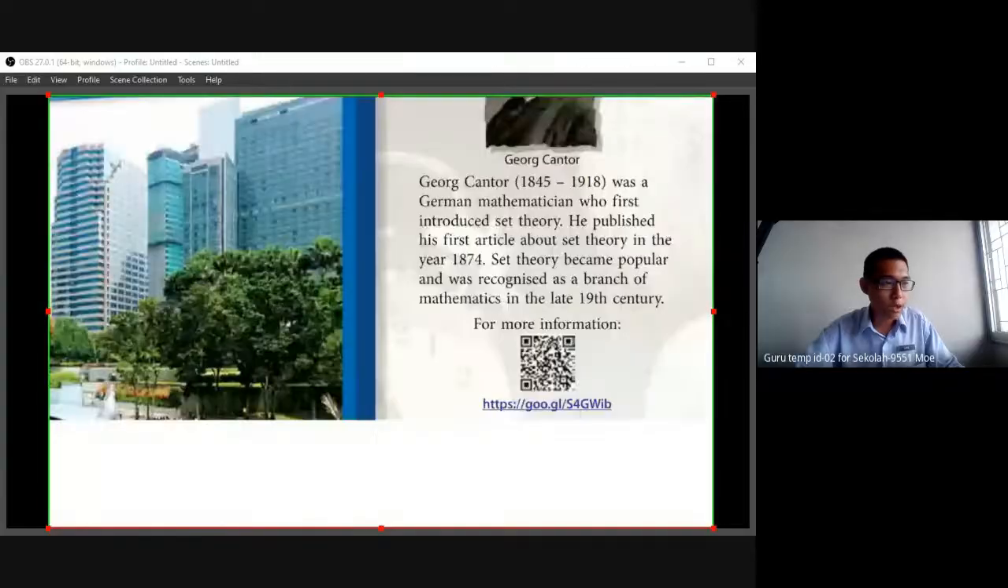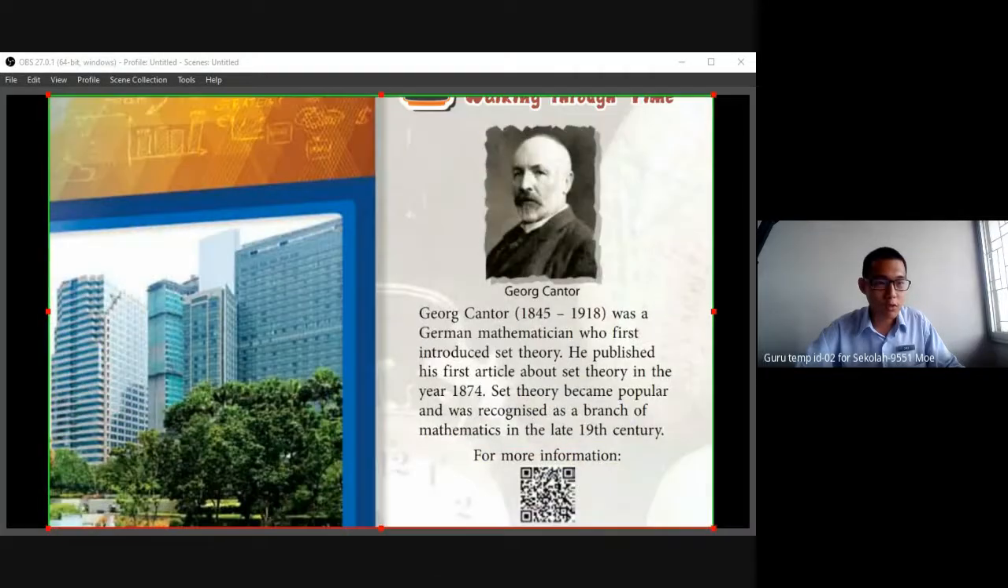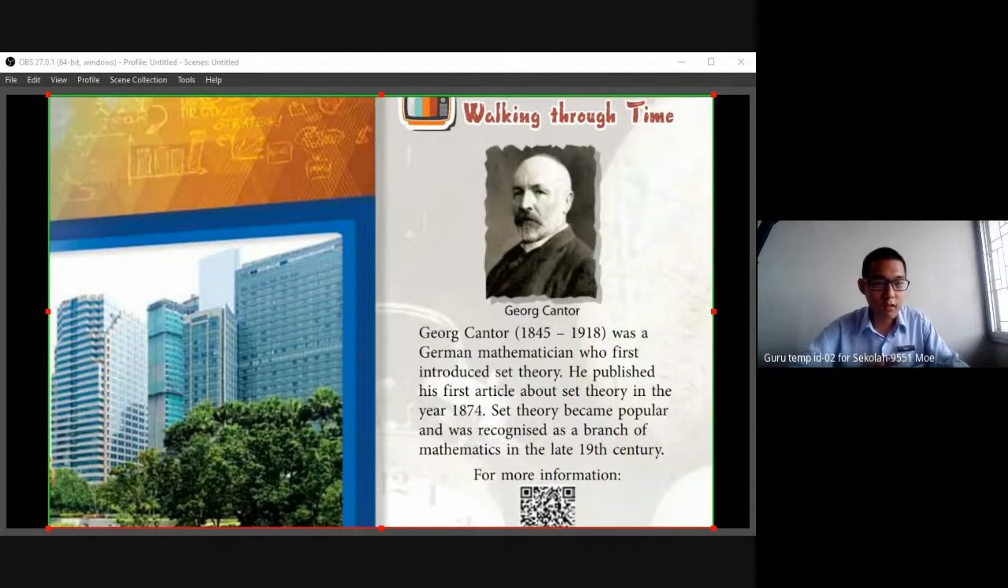To set, we have this introduction. We introduce this mathematician walking through time. George Cantor was a German mathematician who first introduced set theory. Set theory is also a part of mathematics, but this part of mathematics actually is a type of